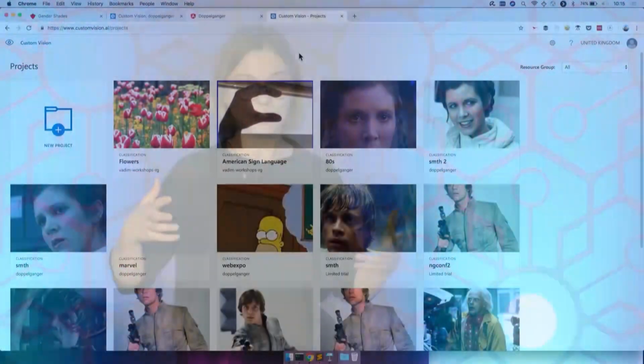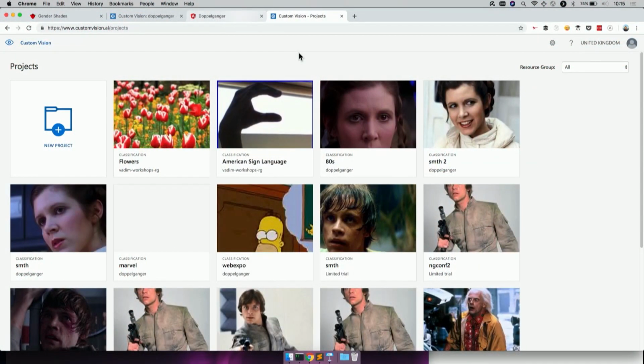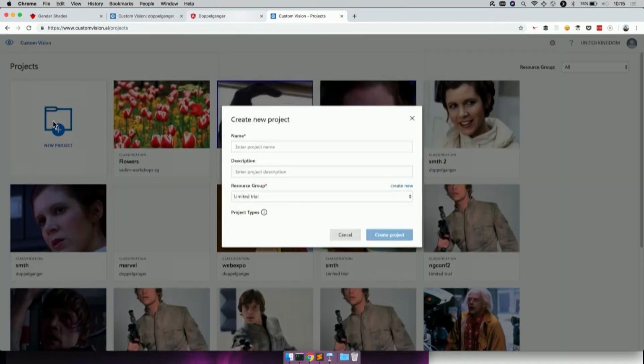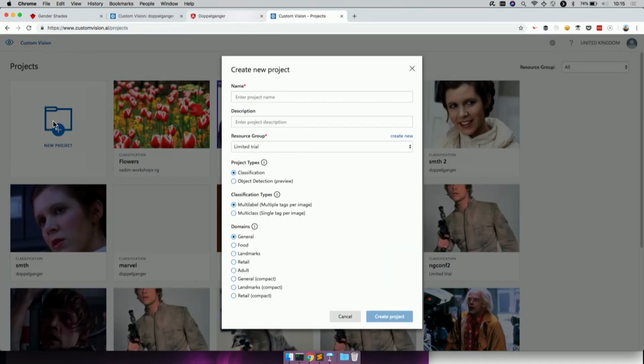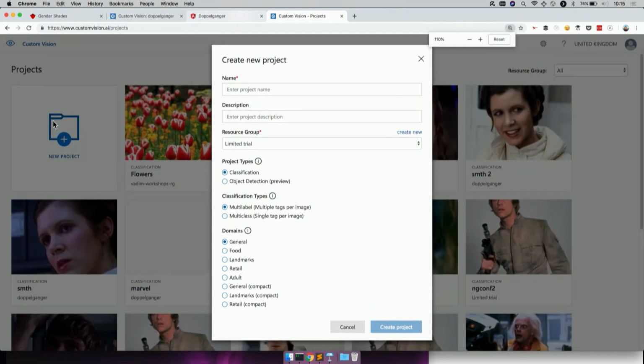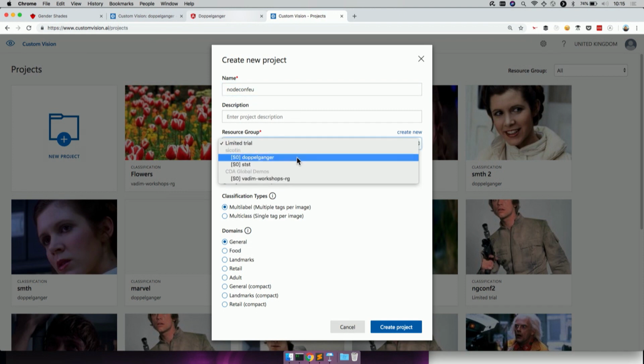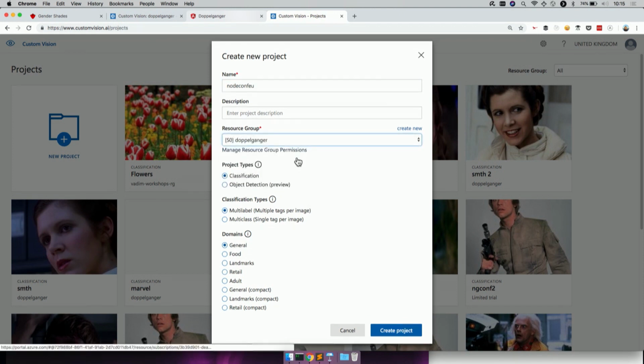This is a dashboard, so this is where we can access the Custom Vision API. And these are some of the projects that I've created in the past. Now if I want to create a new project, I have to log in, and then I need to enter a project name. So naturally, this would be NodeConf.eu. And then it will ask me what kind of domain I want to cover.